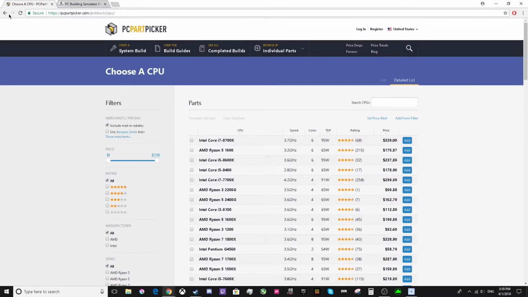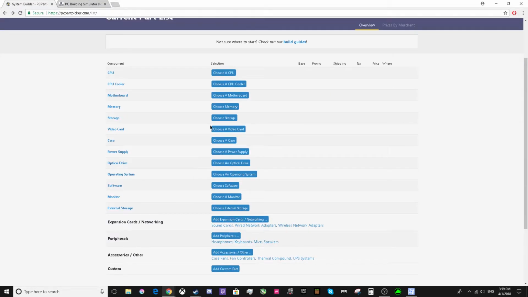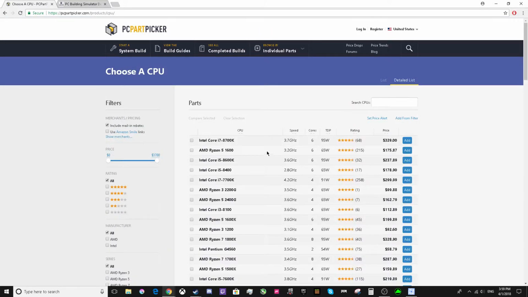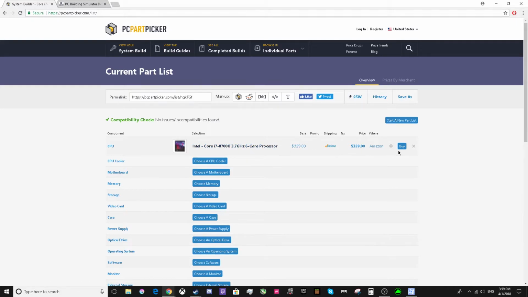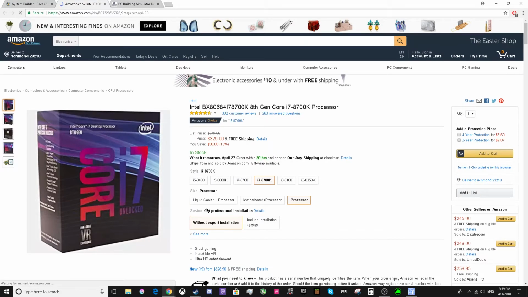Yeah. So that's basically what PC Part Picker does. And you can just choose all this different stuff right here, and it'll come up at the bottom. Here, I'll go ahead and show you what it looks like when, let's say you want an i7 8700K. It shows Amazon, and I believe you can click that link. It'll take you straight to it.